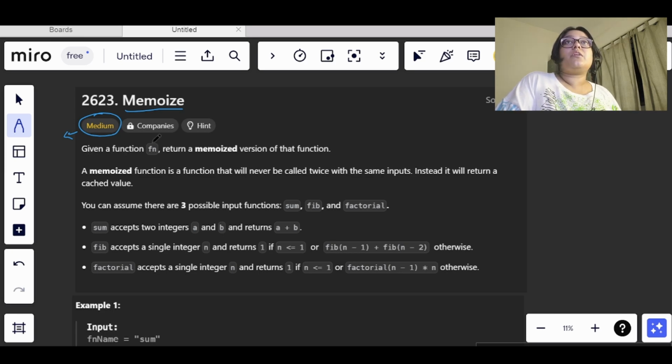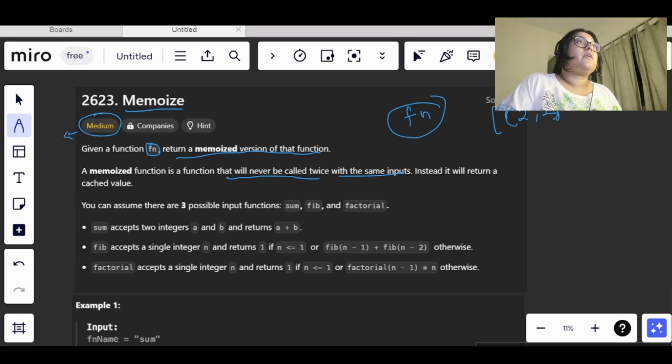In this question we have been given a function fn, and what we need to do is return a memoized version of that function. So here they have told what actually a memoized function is. According to the question, a memoized function is a function that will not be called twice with the same inputs. Let's say we have a function. If we pass the parameters 2 comma 2 once, and the second time also 2 comma 2, then only once will this function be called, and the next time it will return the value from the stored value without calling the function.